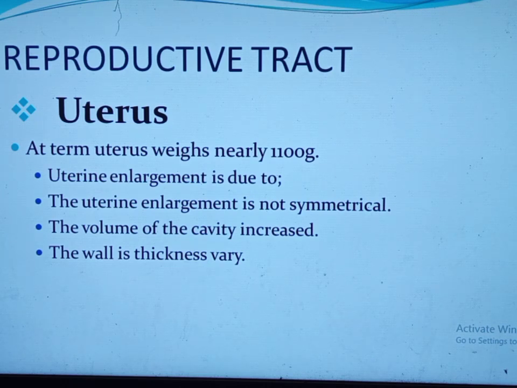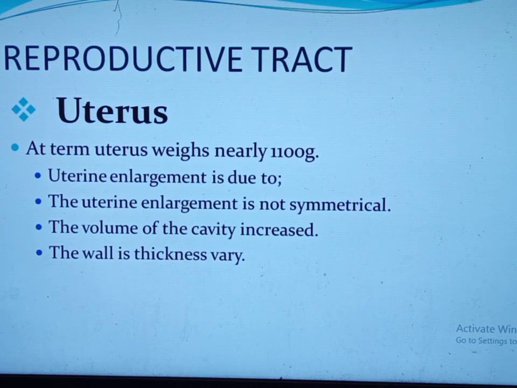Uterine enlargement is due to myocyte hypertrophy and fibrous tissue deposition. This results from the hormonal stimulation and the distension of the uterus by the product of conception. The uterine enlargement is not symmetrical. It is more marked at the fundus, and the part of the uterus where the placenta is implanted grows faster than the other parts of the uterus.